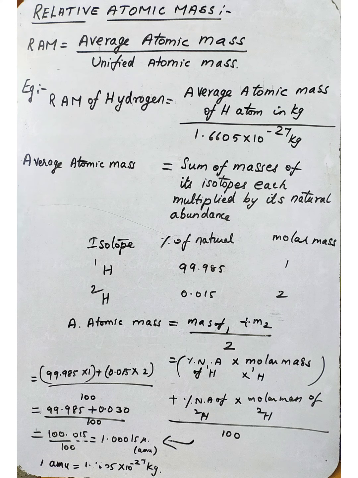In this way we can calculate the average atomic mass of chlorine also. For example, chlorine consists of two naturally occurring isotopes, Cl-35 and Cl-37, in the ratio of 77:23. So the average relative atomic mass of chlorine is equal to 35 times 77 plus 37 times 23, divided by 100, which is 35.46 unified atomic mass unit.